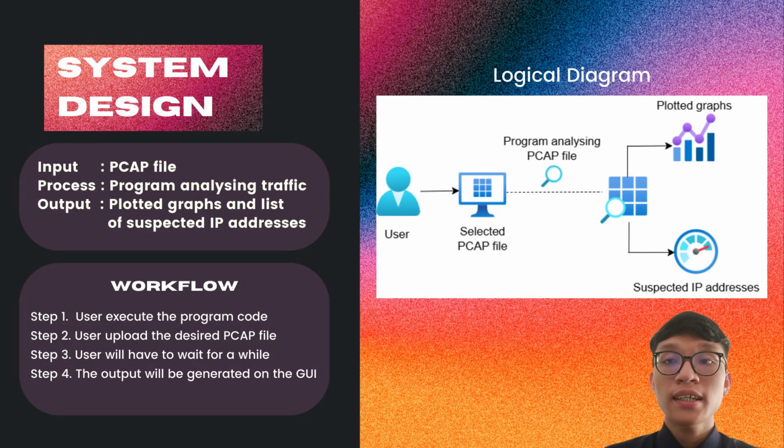Now, for the system design, as you can see in the logical diagram, the user will have to select the packet file first, and then the program will analyze the packet file, and the output will be plotted graphs and the suspected IP addresses. So the input will be the packet file, the process will be the program analyzing the traffic, and lastly the output will be plotted graphs and a list of suspected IP addresses.